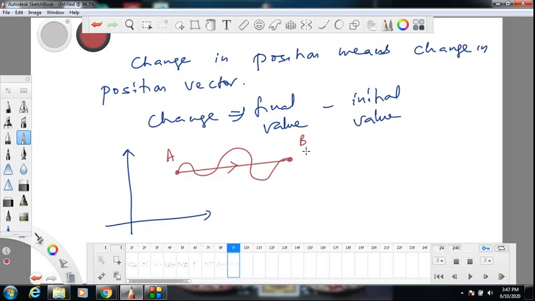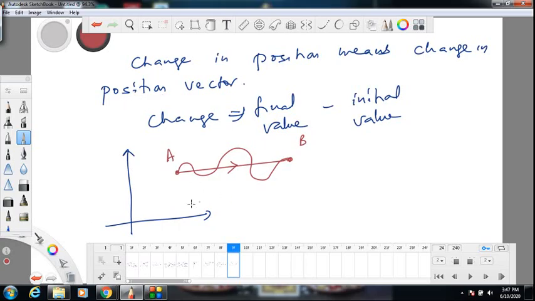When you woke up, you will see the dog displaced. It was at A and now it is at B. So it got displaced by some amount. That length is called the displacement's magnitude. The direction is of course the direction of displacement. So displacement is a directed line segment joining initial and final point.